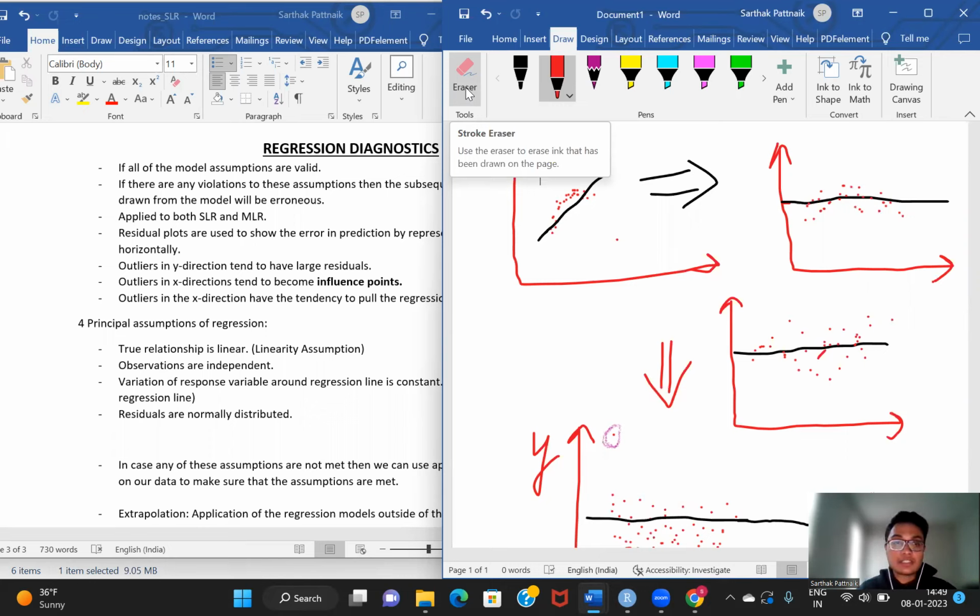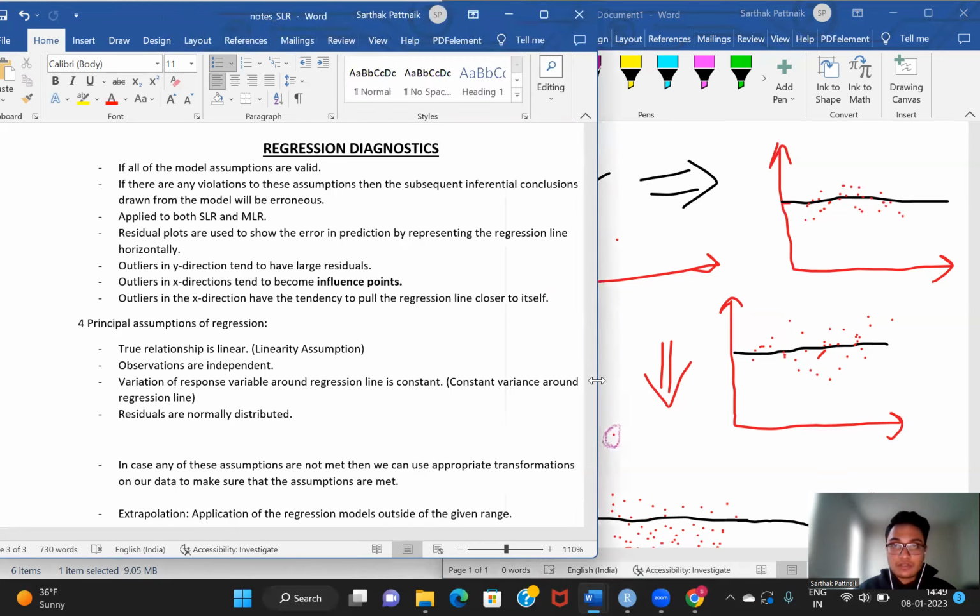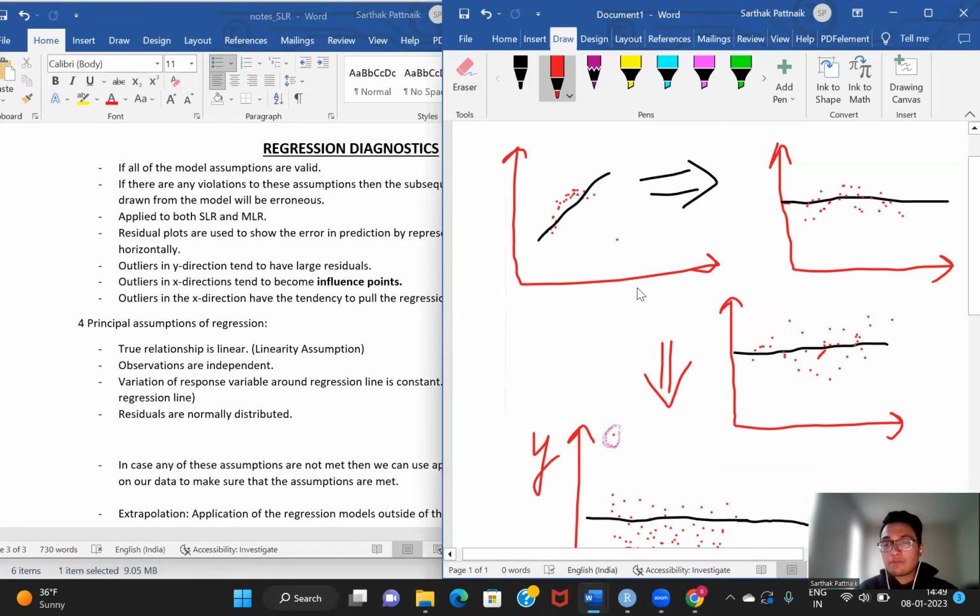The third assumption is the assumption of constant variance. Let me just expand this a bit: constant variance around the regression line. What we ideally want when it comes to constant variance is that we want our points to be randomly scattered around the regression line, and there should not be a change in variance from one end of the regression line to the other end. This is also something that we can check from our residual plots.